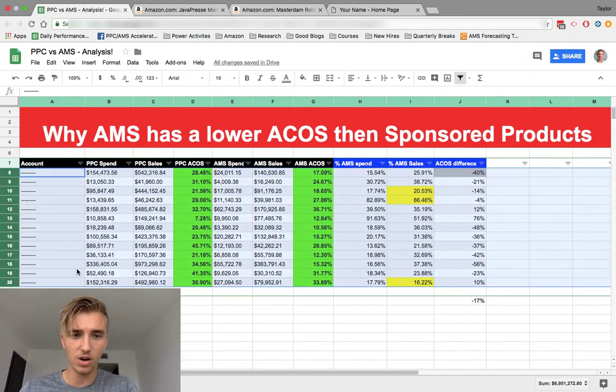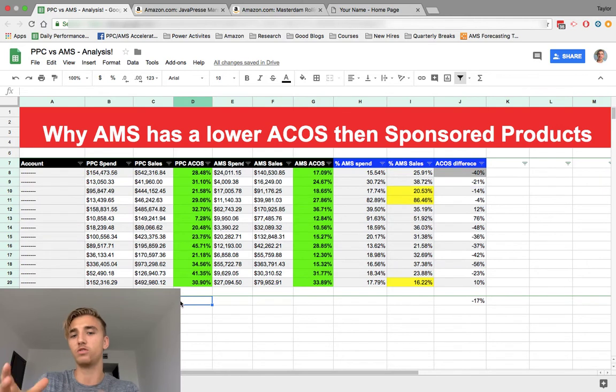I did a previous video on the performance of AMS versus PPC. This is the same data. Notice the PPC ACOS here. This is 30-day data across 13 accounts that are fairly large, most of them 7 to 8 figures. One is definitely not 9 figures, but 7 to 8 figure accounts.